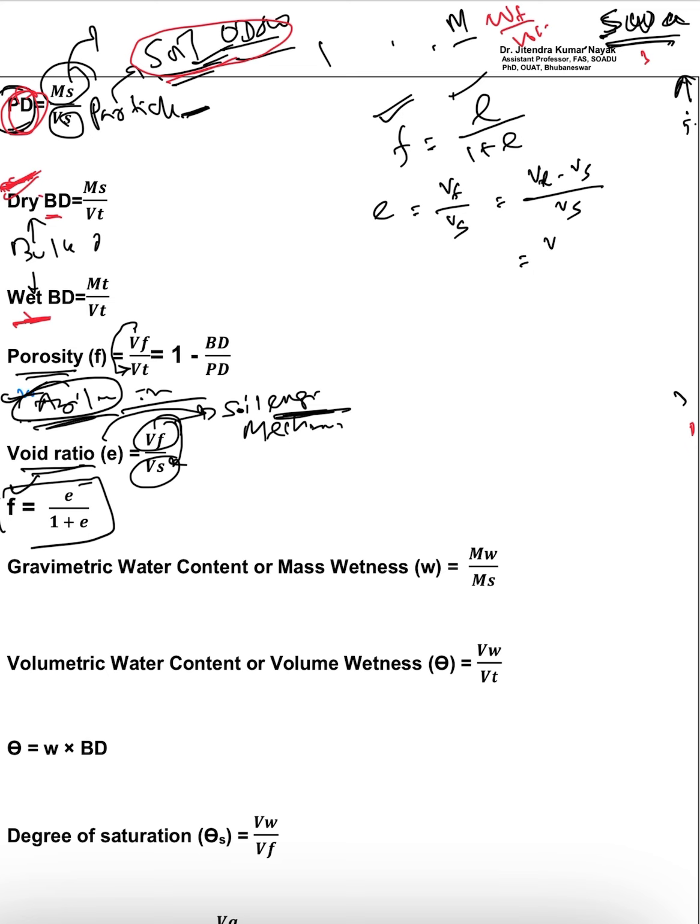So if we write it like this, Vt divided by Vs minus Vs by Vs, it will be Vt by Vs minus 1.